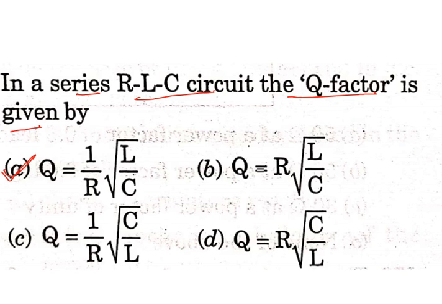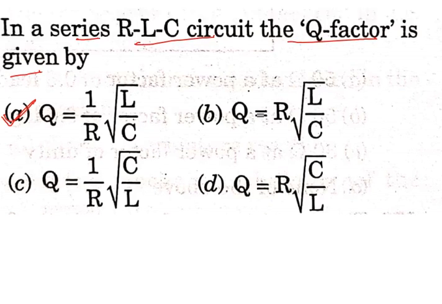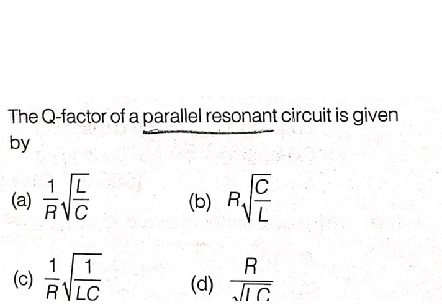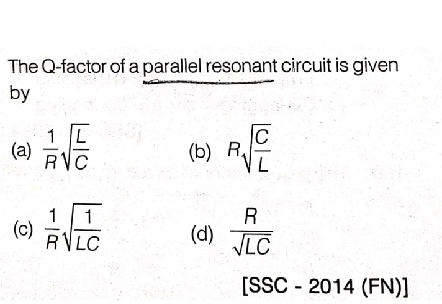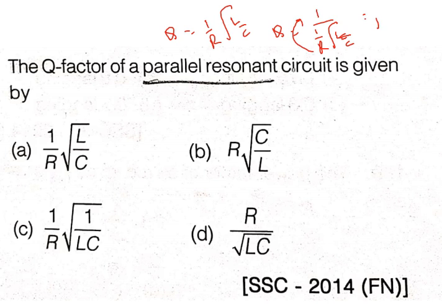In case of parallel RLC circuit, what happens? In case of series, we have discussed 1 by R root over L by C. In case of parallel, just inverse of that. When we inverse that, R goes to numerator, so R root over C by L we will get. R root over C by L is given in option B, so B is the correct answer.